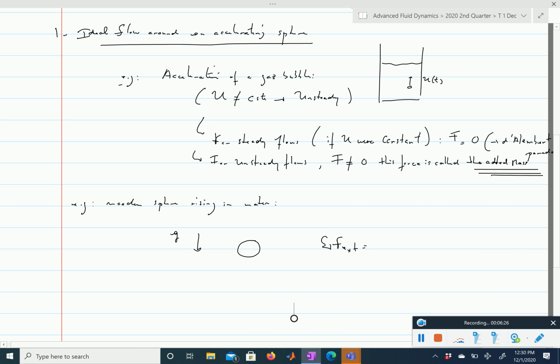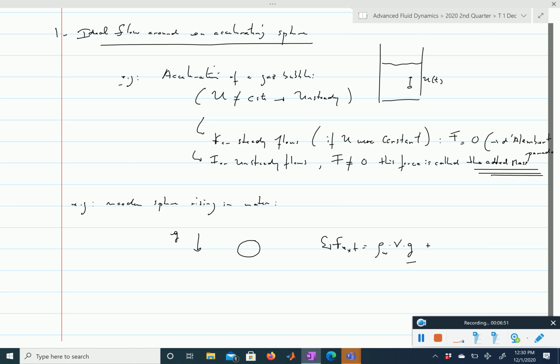So what do these external forces include? Of course, it includes the weight of the wooden sphere. That's number one. It will be the density of the wood, rho_W, times the volume times gravity. So this is the weight.